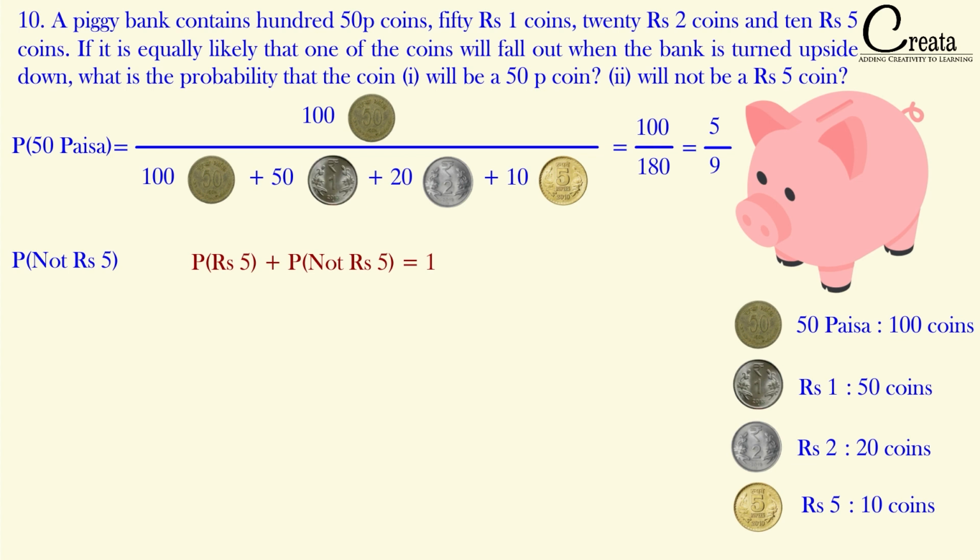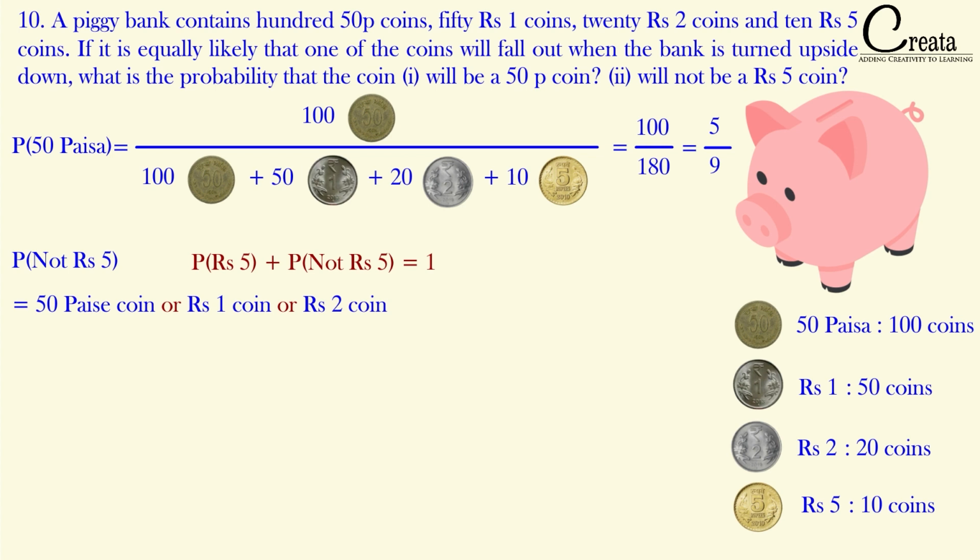Or we can use a different approach, in which we ask in which cases it will not be a rupees 5 coin. That is when it is either a 50 paisa coin or rupees 1 coin or rupees 2 coin. If we got 50 paisa, rupees 1 or rupees 2 coin, then it means that it is not rupees 5 coin, because we are having only 4 cases.